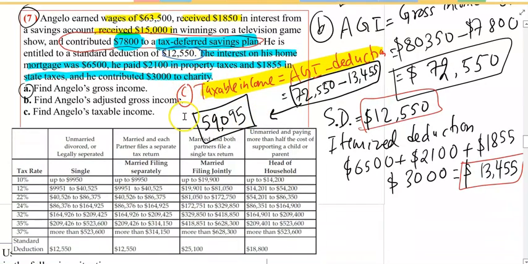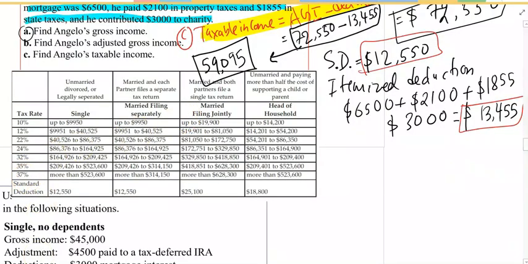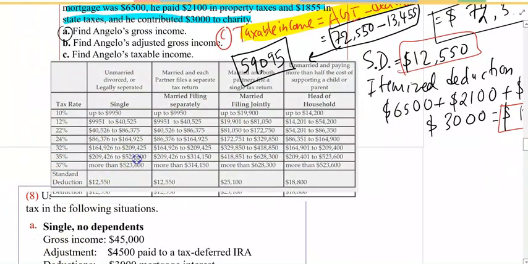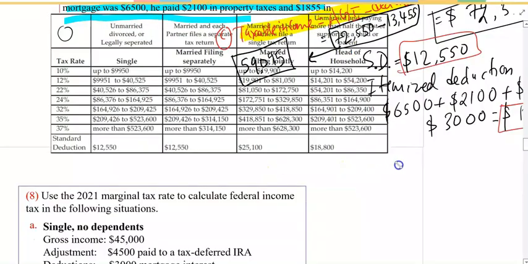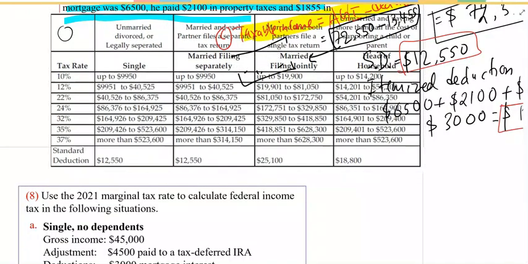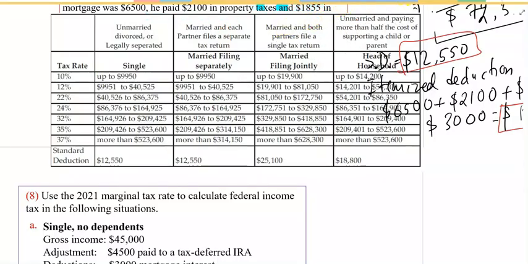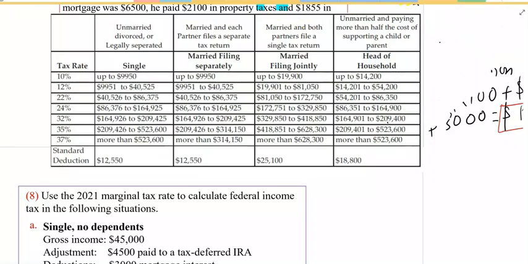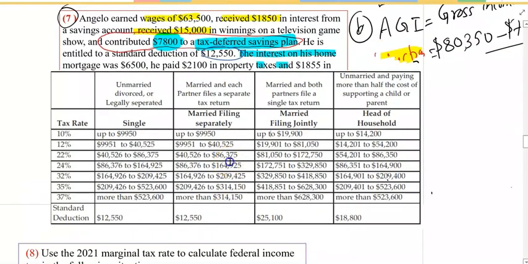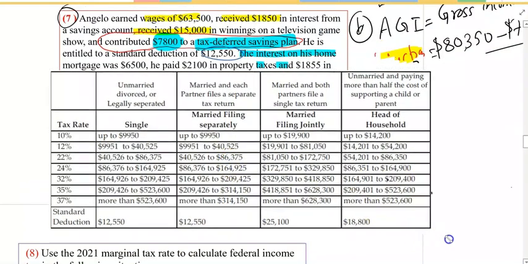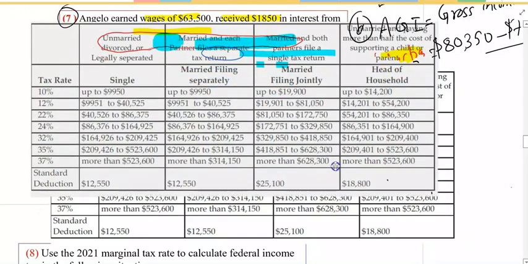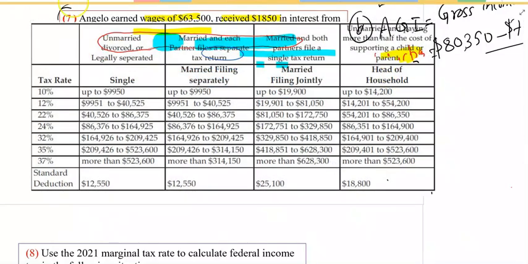All right, question number 8. And this is the table for the 2021 tax rates. That's what we're going to use in this class. We're going to use this table when you calculate income taxes for the next 2 questions.